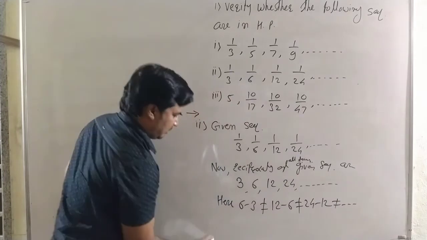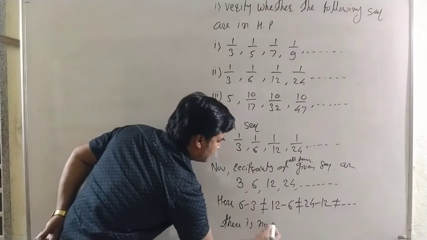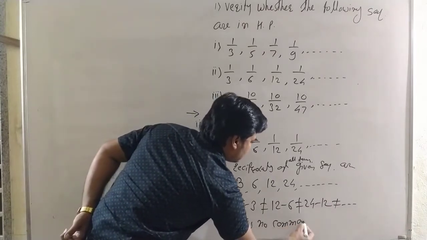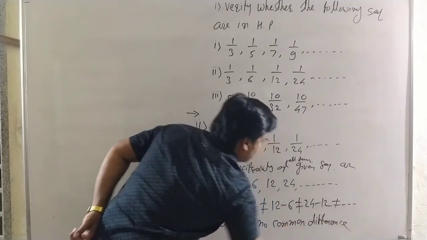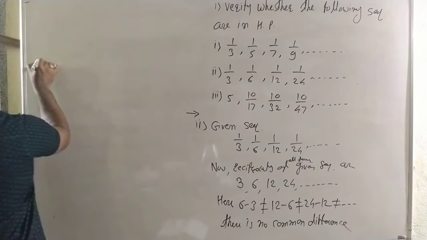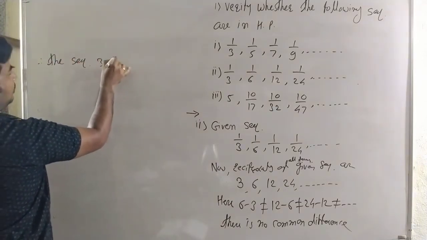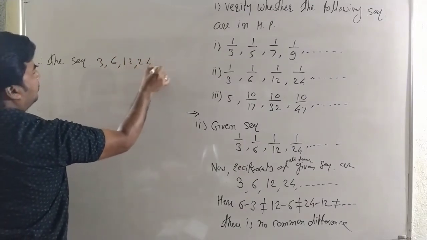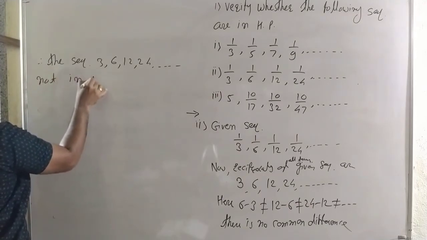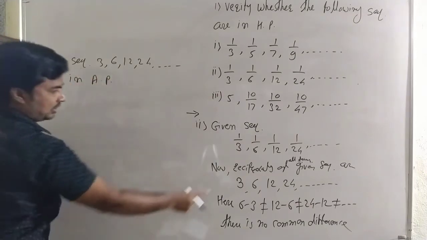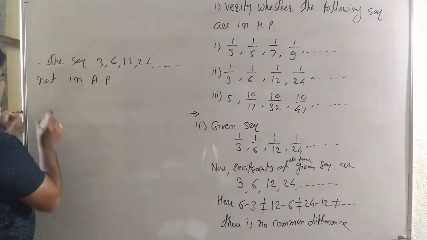Therefore there is no common difference, and therefore the sequence 3, 6, 12, 24 up to dash is not in arithmetic progression. This sequence is not in arithmetic progression, therefore their reciprocals are not in a harmonic progression.